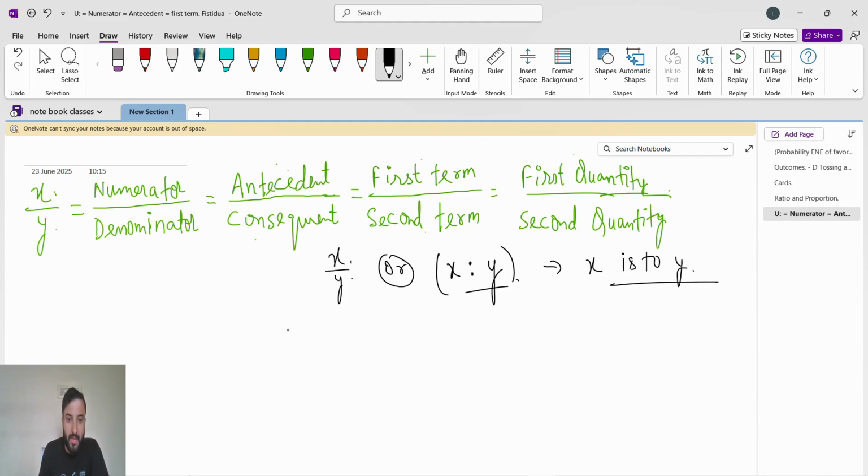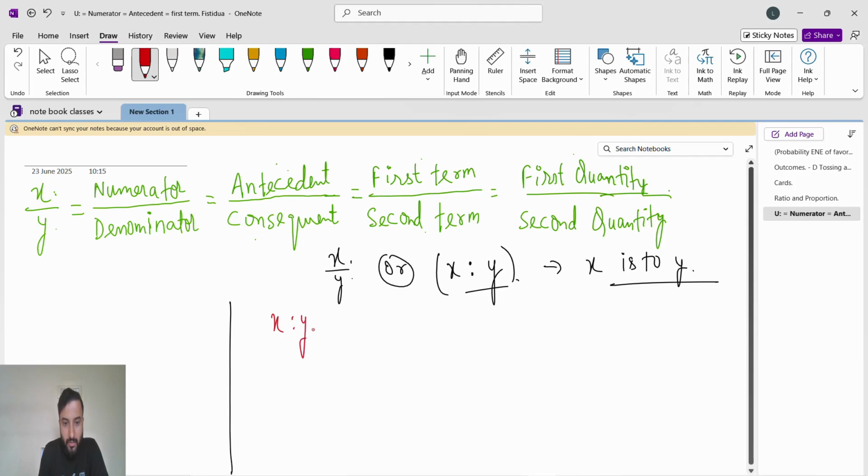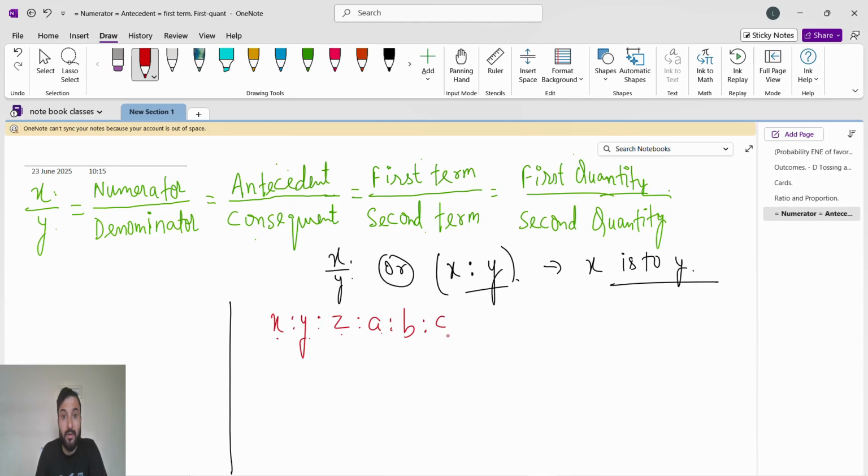Suppose we have quantities like x is to y is to z is to a is to b is to c. This is where the ratios are continuing, so we call it a continued ratio.